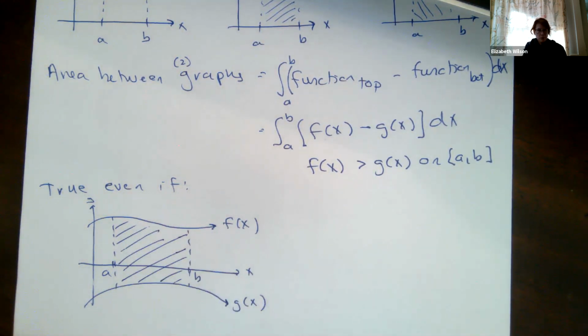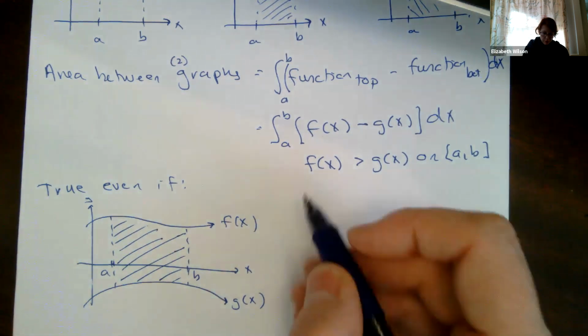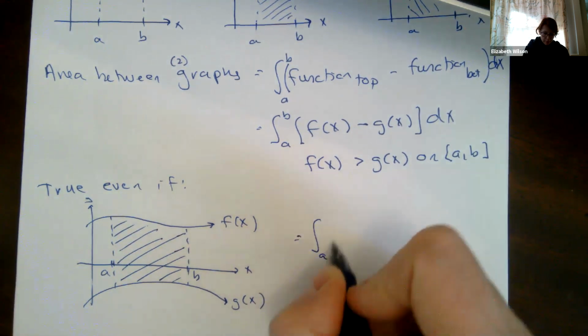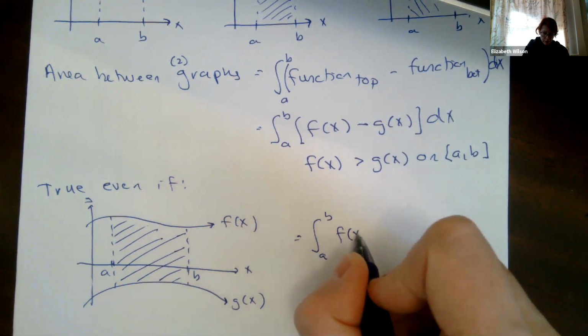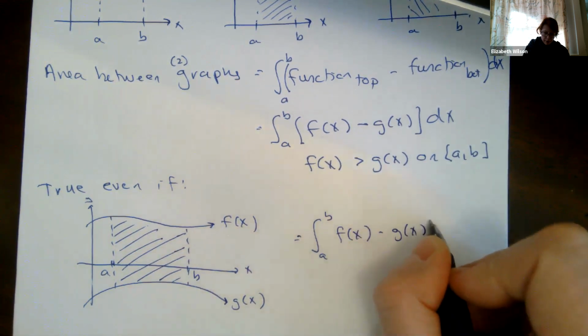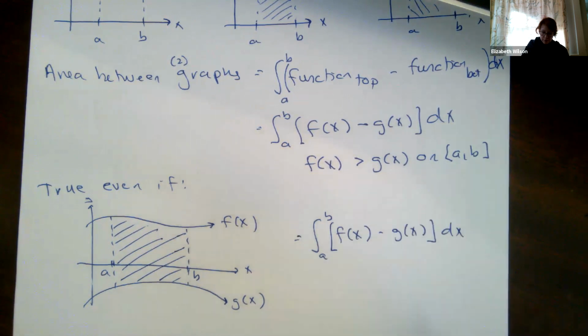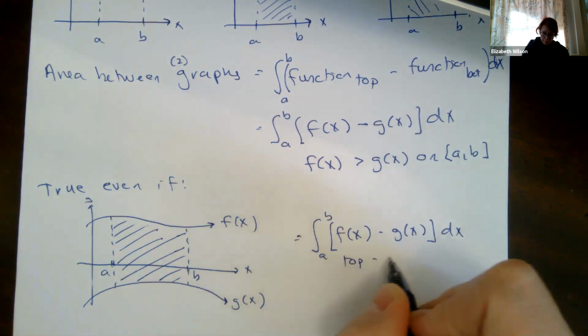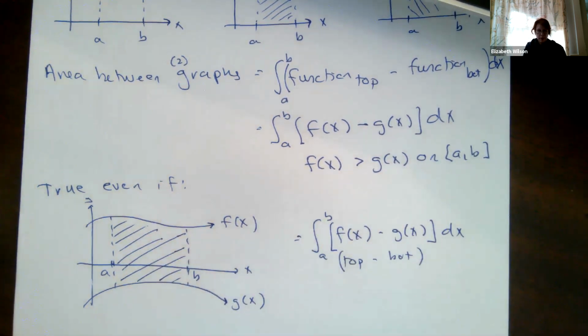Okay. So remember, this is equal to the integral from A to B of the top function, f of x, minus the bottom function, g of x, with respect to x. So this is top minus bottom. Okay.